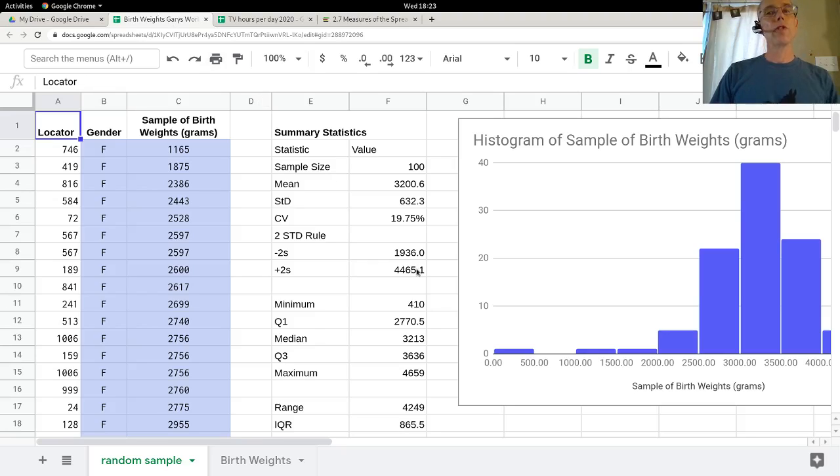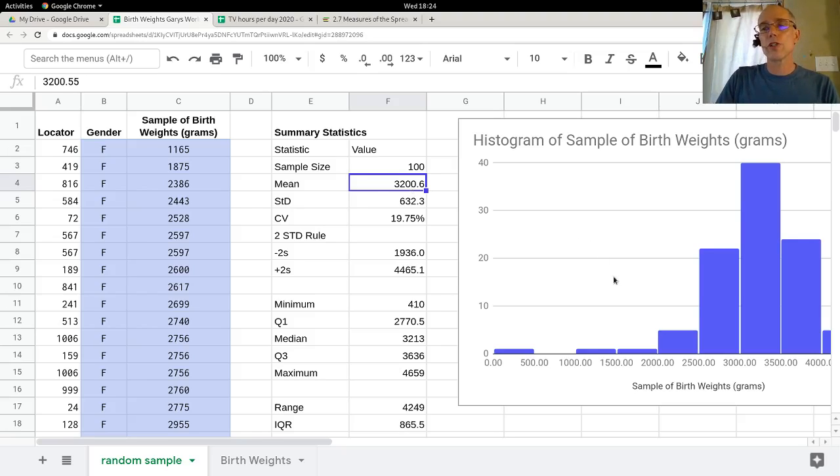All right, so here's a different sample. So I got a study that was done at a hospital or series of hospitals in Pennsylvania. And they gave me a couple of thousand birth weights of newborns over several years. And I took a random sample of 100 of them. So I have 100 birth weights and their gender here. And the average birth weight was 3,200 grams, which is 3.2 kilograms, which is what, like 6-7 pounds, somewhere in there, for a newborn baby.